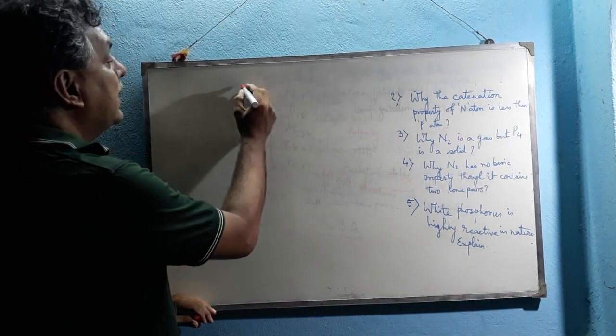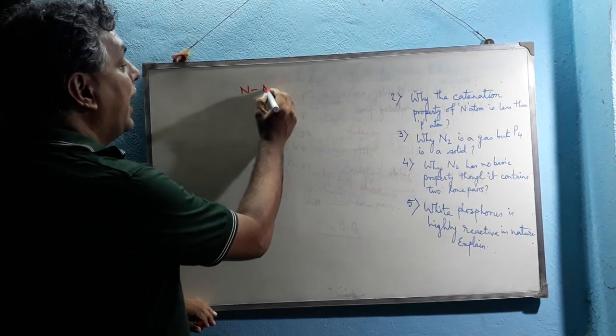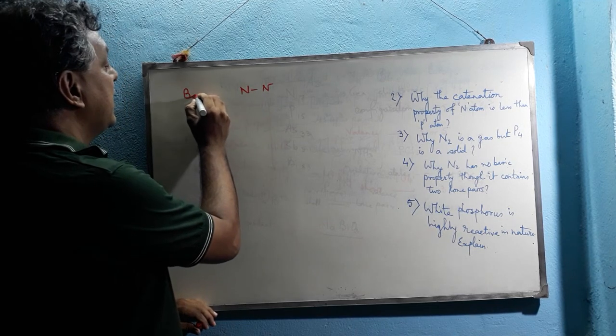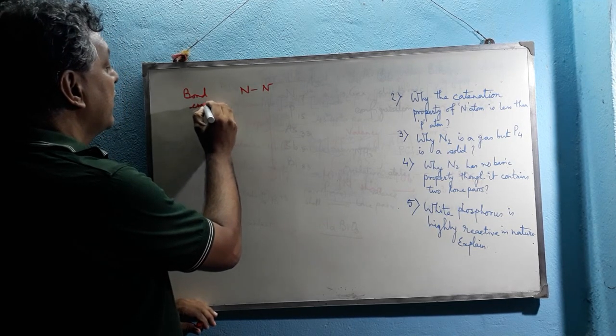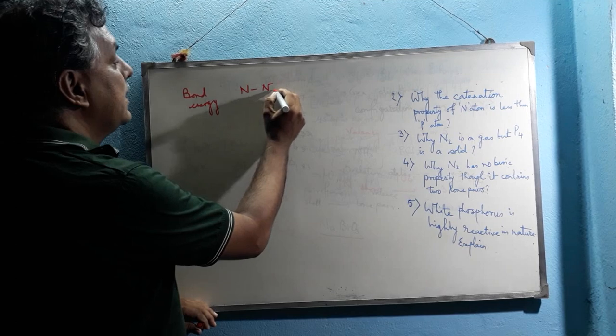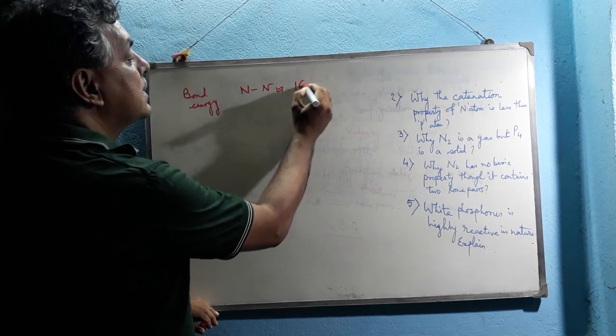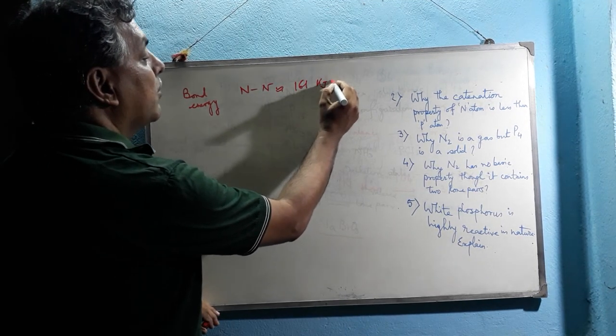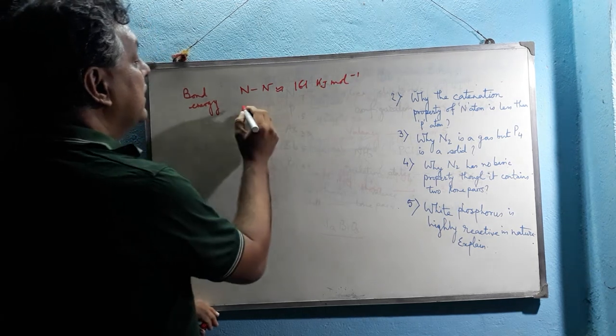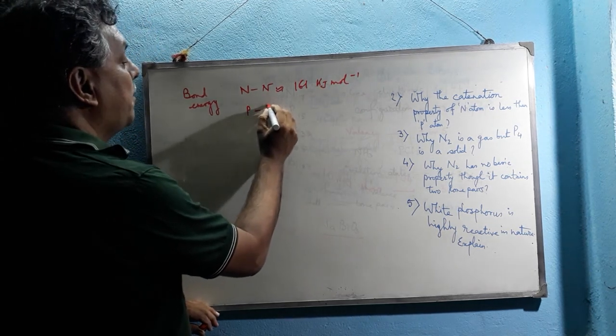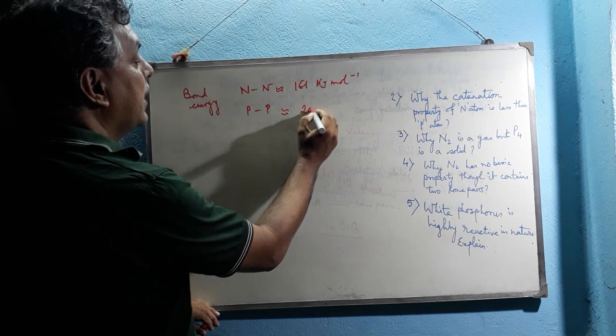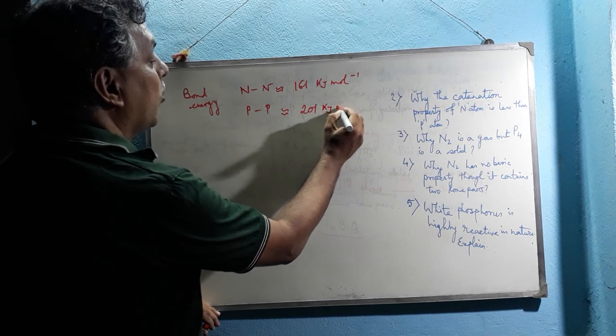Now, for nitrogen, the N single bond N bond energy is near about 161 kilojoule per mole, but that of P single bond P is near about 201 kilojoule per mole.